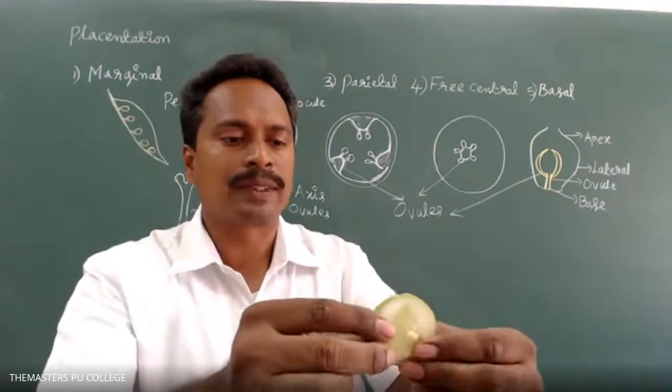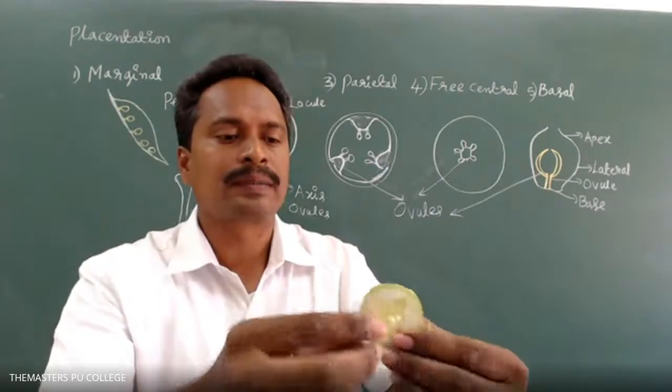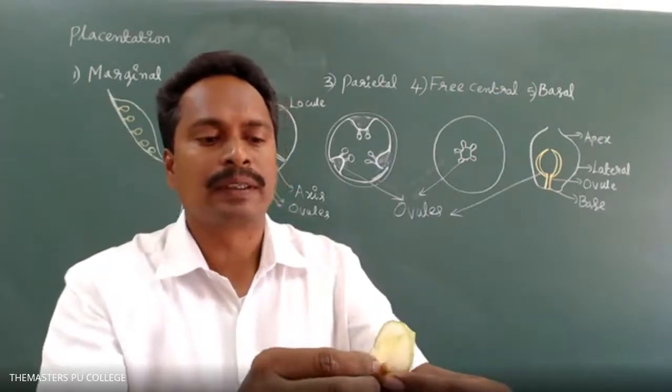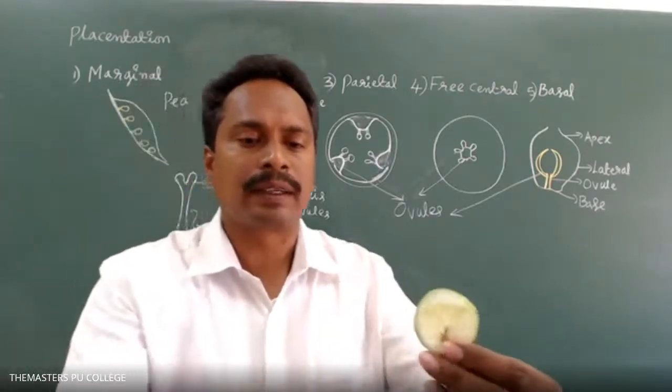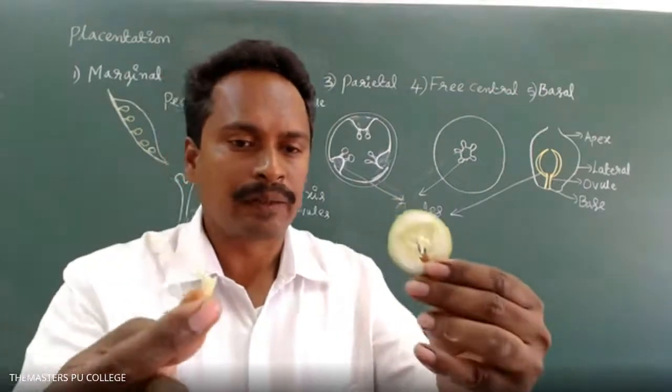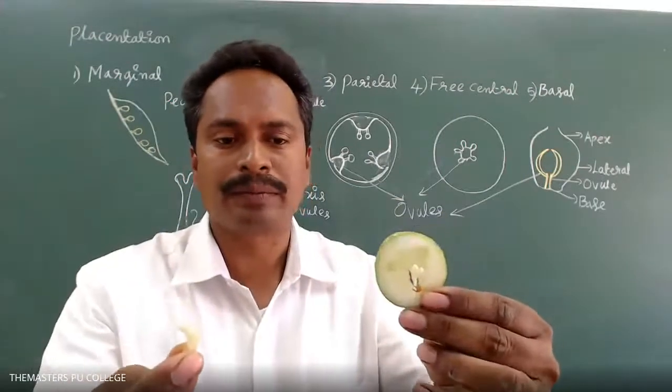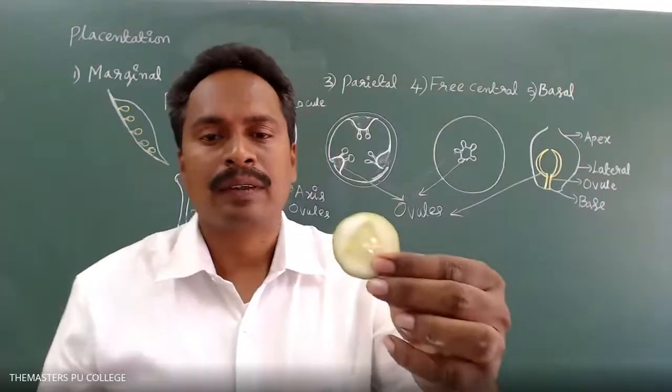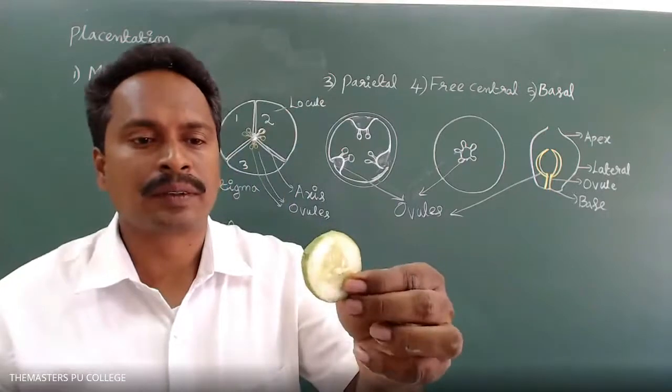After the fertilization process, ovules become seeds. Here the seeds are attached at the inner wall of the ovary. It's cucumber, sir. Cucumber species.